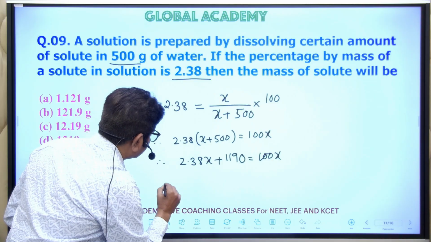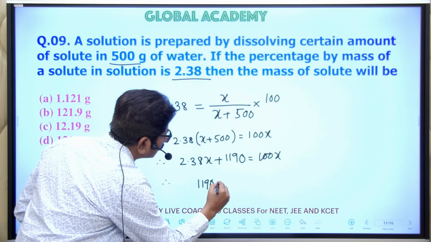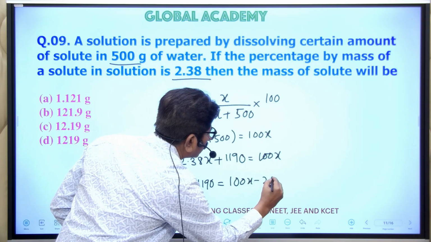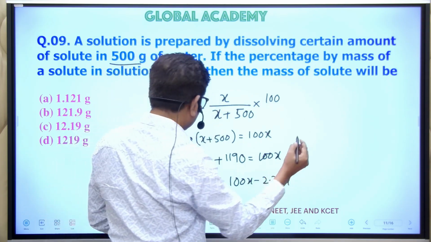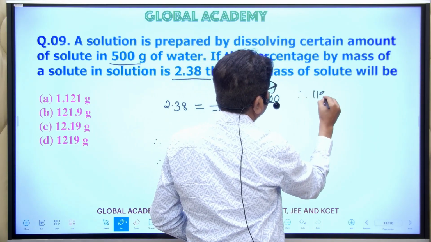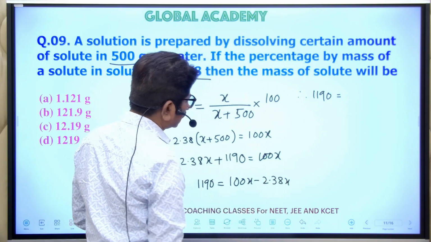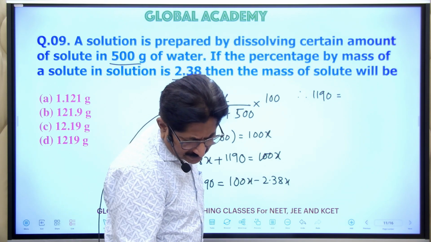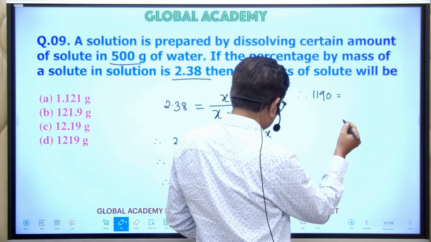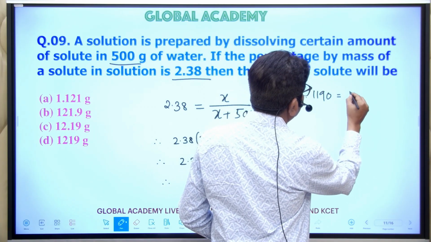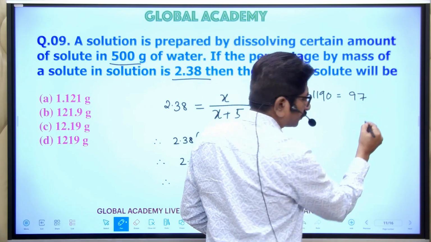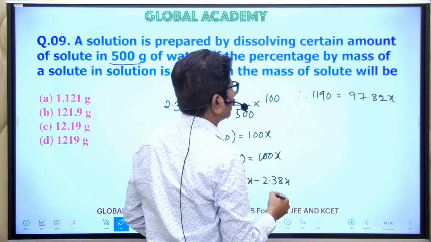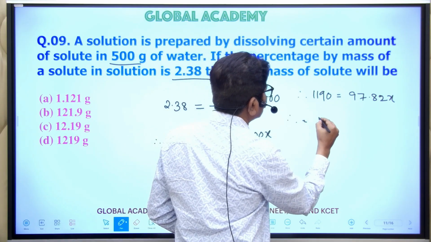Therefore 1190 is equal to 100x minus 2.38x, which is 97.62x. Therefore, x is equal to